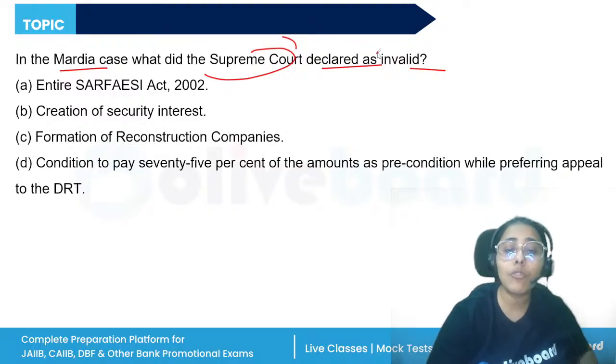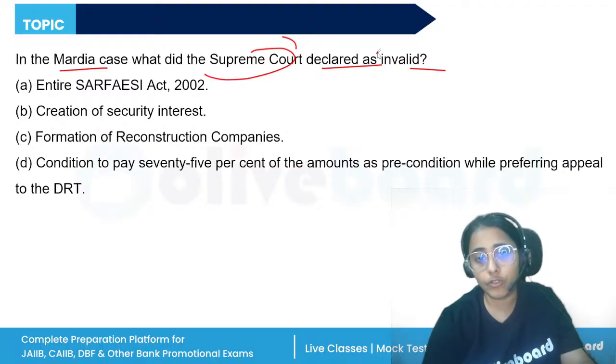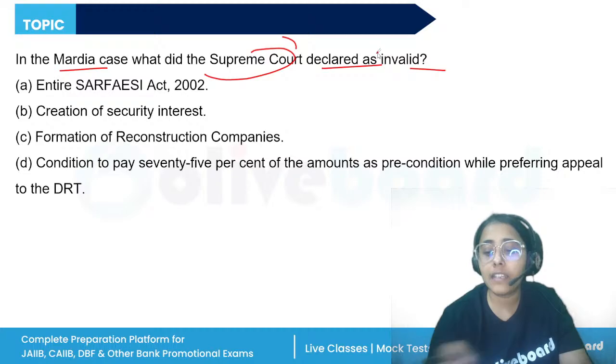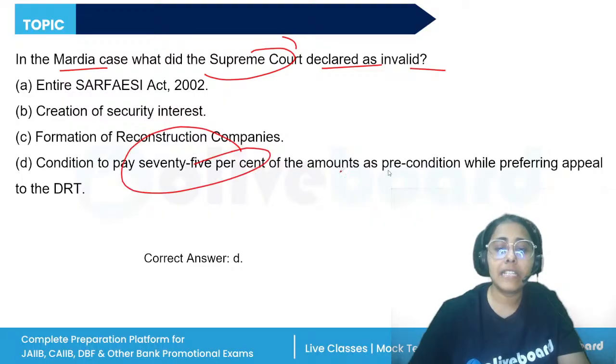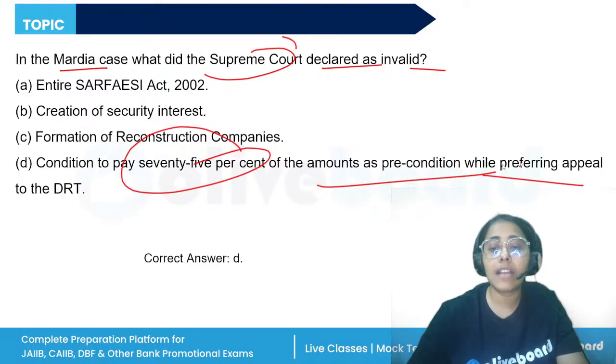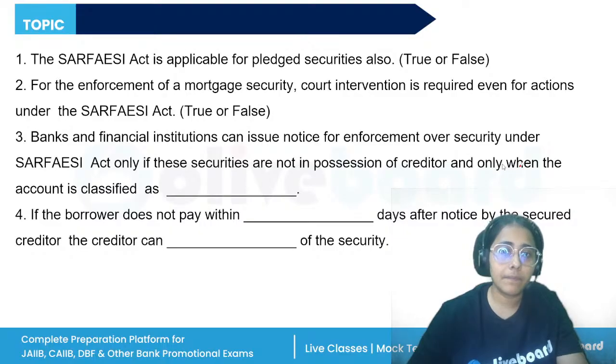The Supreme Court declared that this condition of the deposit of 75% of the claim amount is unreasonable, oppressive, arbitrary, and violative of Article 14 of the Constitution. So the Act then removed Section 17, subsection 2, the condition to pay 75% of the amount as a precondition while preferring an appeal to the DRT.